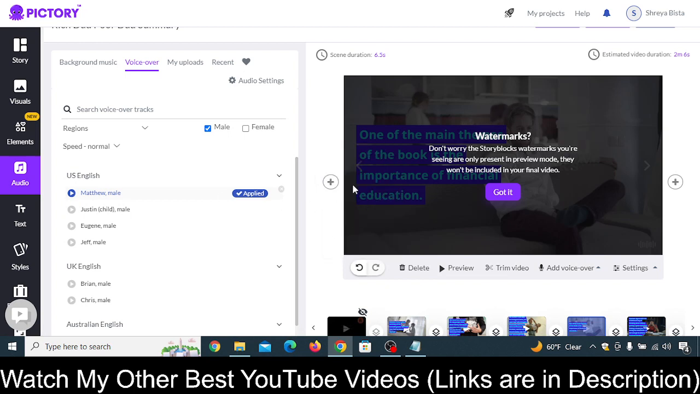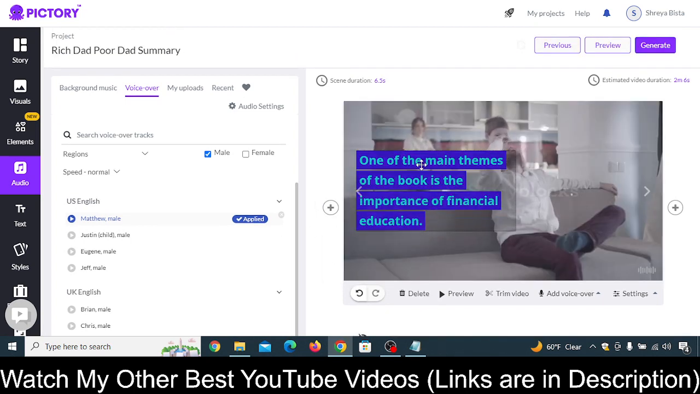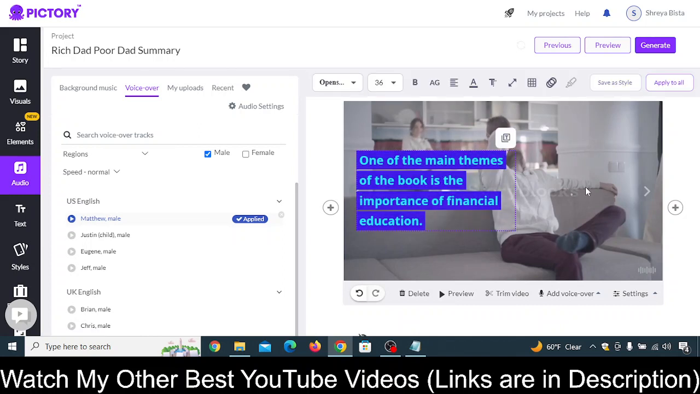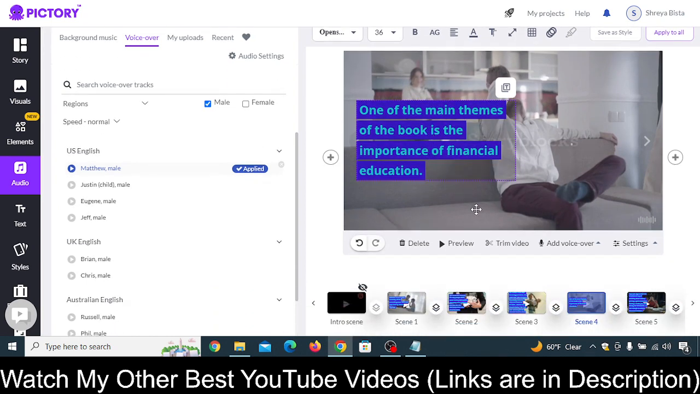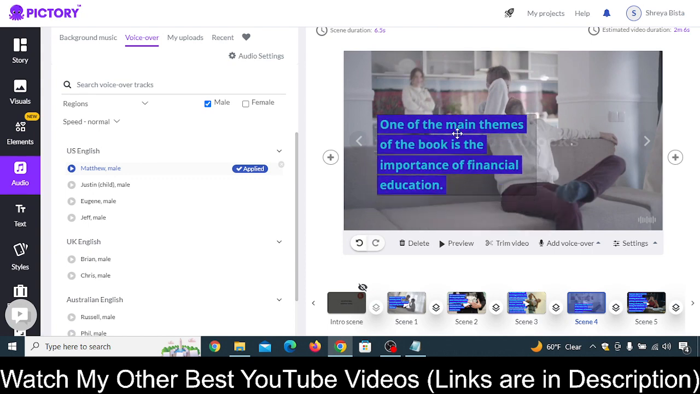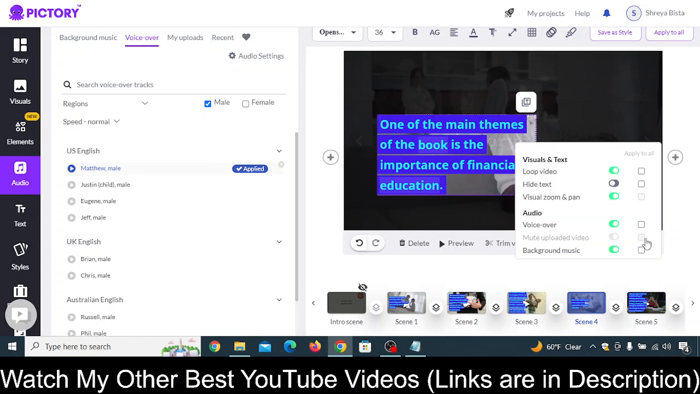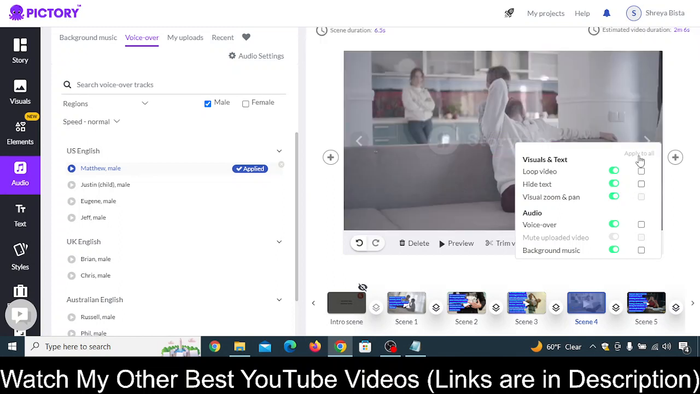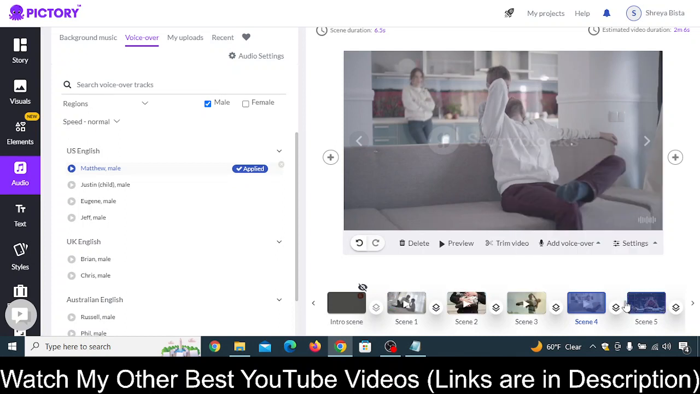Another important thing: just click on this got it. Let's say you don't want your subtitle to appear here. Then you can simply pull it and move it wherever you want. Or let's say you don't want this kind of subtitle to appear in your video. Simply click on this, tick mark this hide text, and it would be hidden. Then tick mark apply to all, and from all of the scenes this text will vanish, okay.